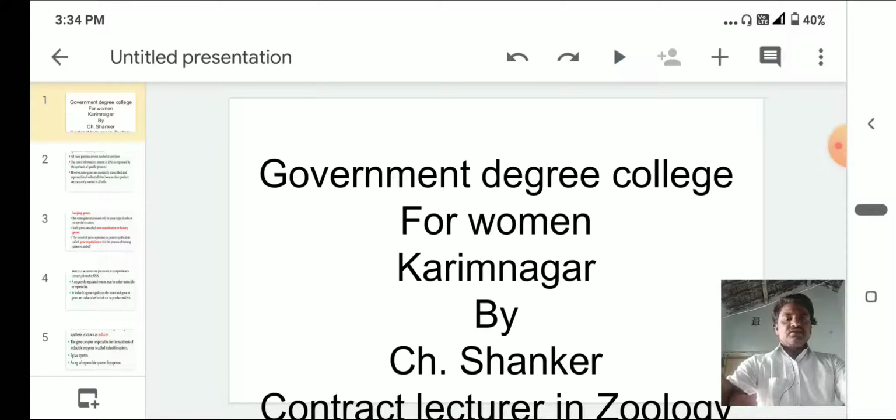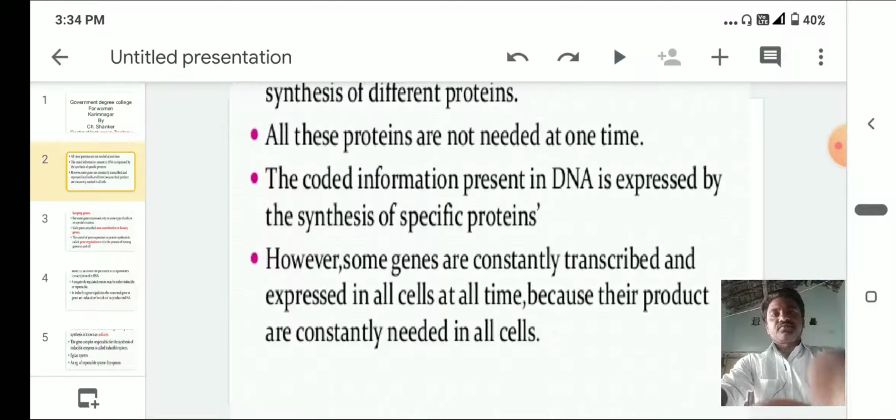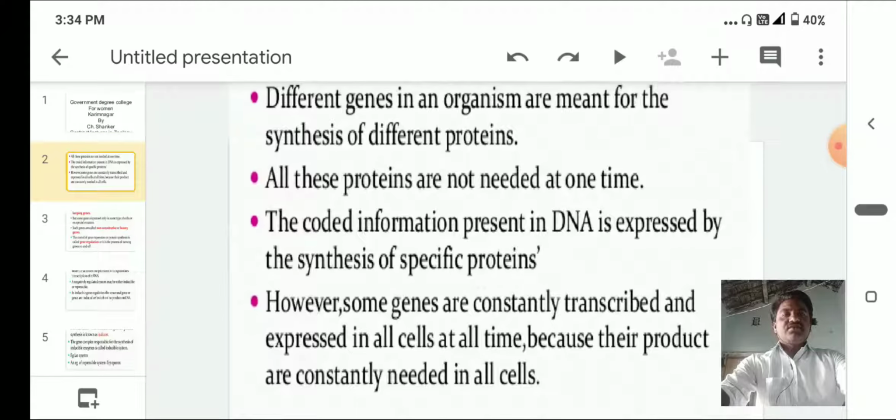Today we discuss some genes. The different genes in an organism are meant for the synthesis of different proteins. Our body is made up of proteins, which are produced under the control of genes.